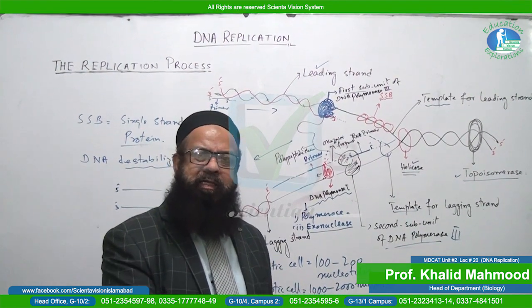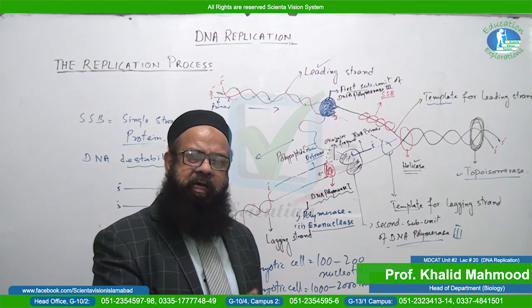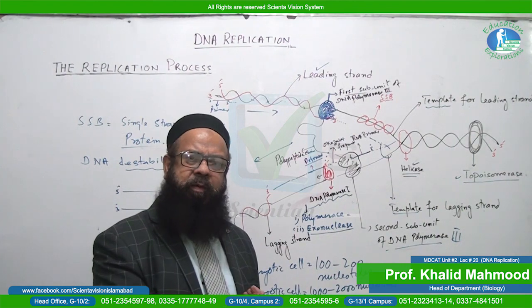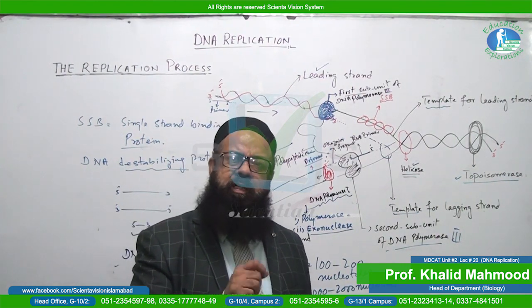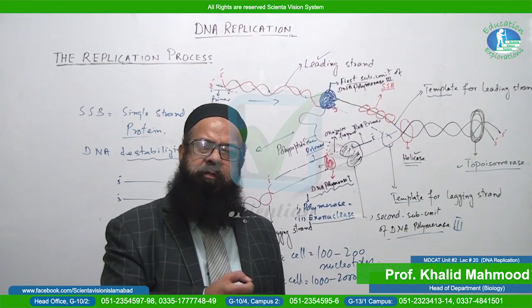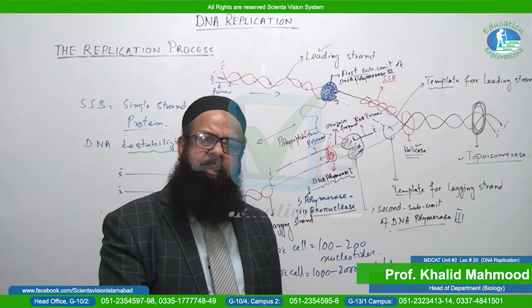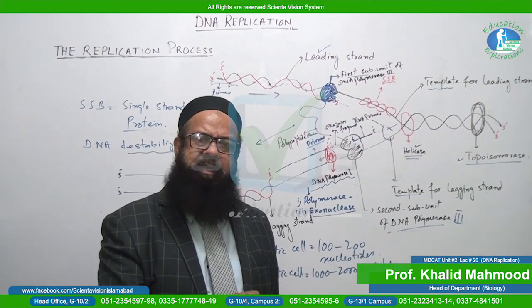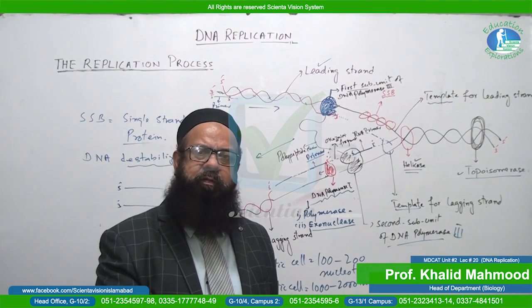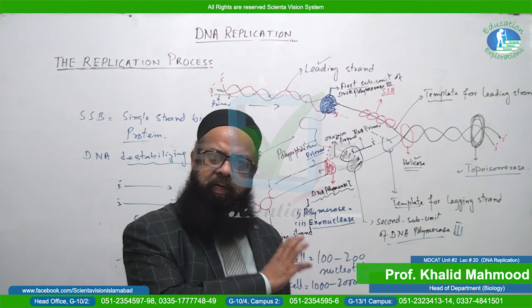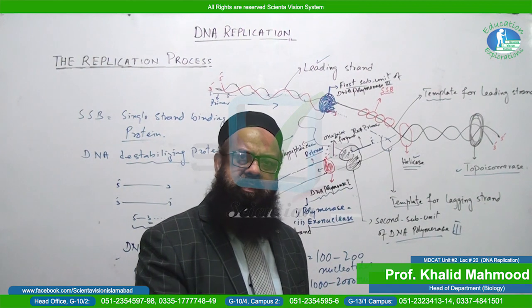So what are these? These are all questions. The direction of replication, away from the replication fork or toward the replication fork, is also a question. Which subunit is involved in the formation of the lagging strand? Which subunit of DNA polymerase 3 is involved in the formation of the leading strand? This is also a question.